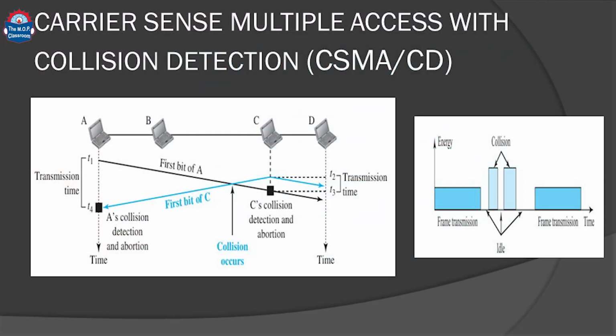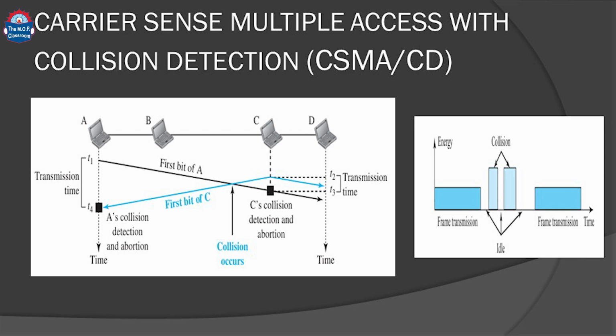This is an improvised version of CSMA where the collision is detected. So, this is carrier sense multiple access with collision detection. How does it detect collision? The station detects collision based on the energy level in the medium. When there is no transmission, the energy level is 0. When there is transmission, the energy level is normal, and whenever there is collision, the energy level is abnormal.